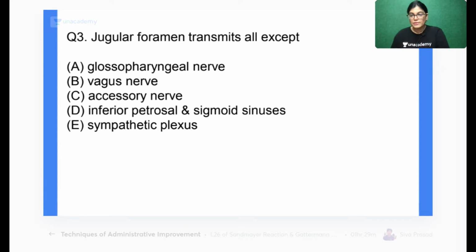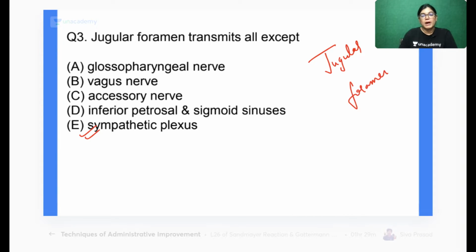Okay, 57% students have marked the right answer. The correct answer is sympathetic plexus. My dear aspirants, the sympathetic plexus is not traversing through the jugular foramen. The jugular foramen is divided into 3 parts: an anterior compartment, an intermediate part, and a posterior compartment. So you have to know each structure passing through the various compartments of the jugular foramen.